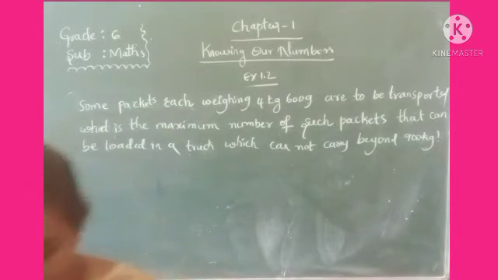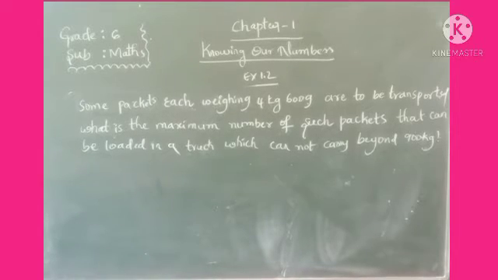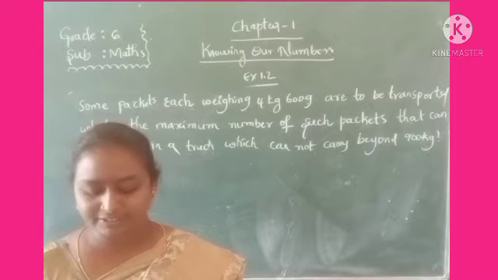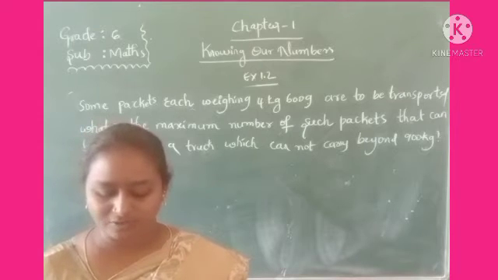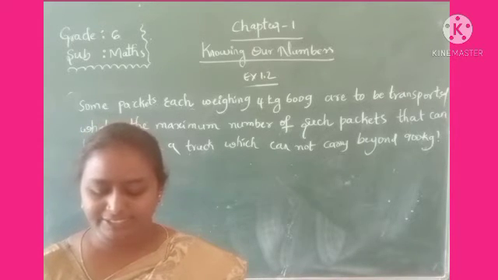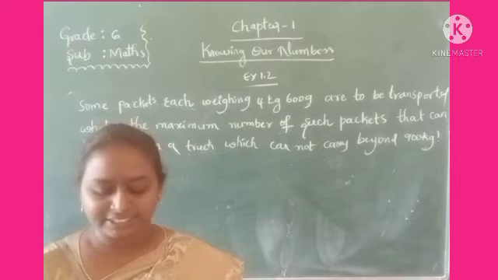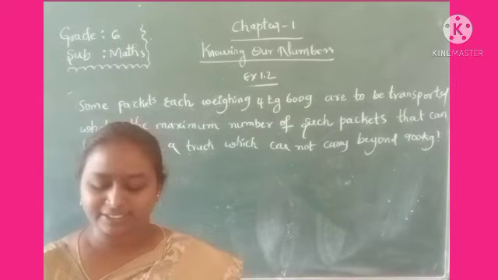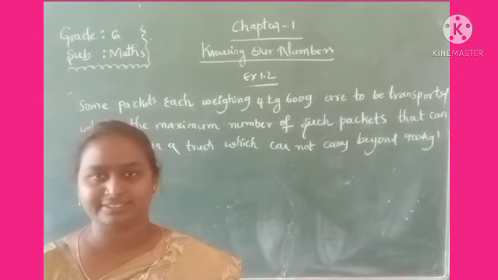And let us come to our textbook problem, that is the 11th question. The distance between the school and the student's house is 1 kilometer 875 meters. Every day she walks both ways. Find the total distance covered by her in 6 days.